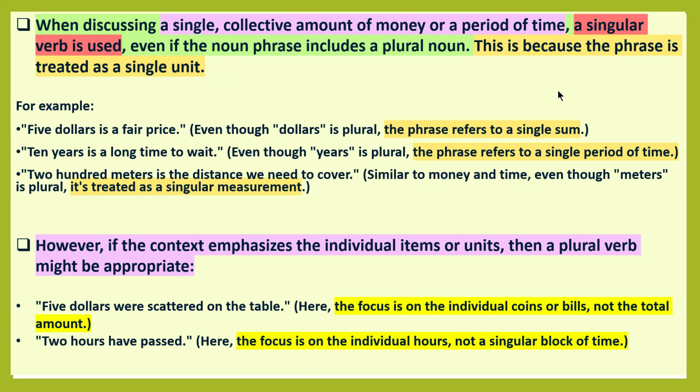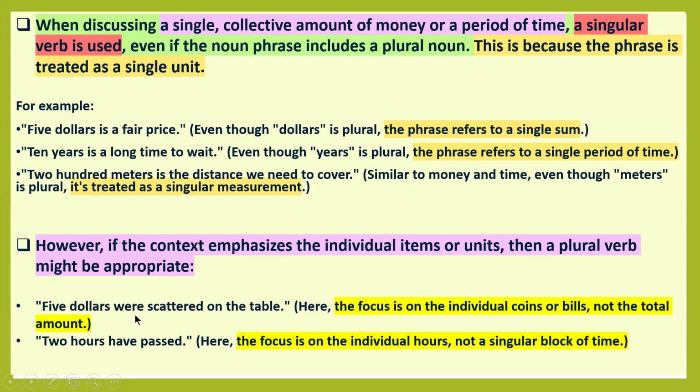Next example sentence: 200 meters is the distance we need to cover. Similar to money and time, even though meters is plural, it is treated as a singular measurement. 200 meters, a single measurement. So it takes the singular verb is. However, if the context emphasizes the individual items or units, then a plural verb might be appropriate.